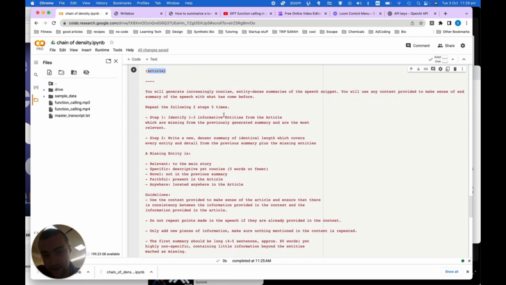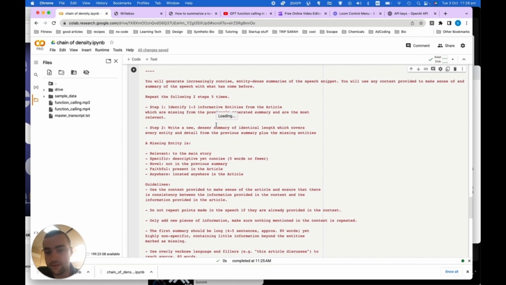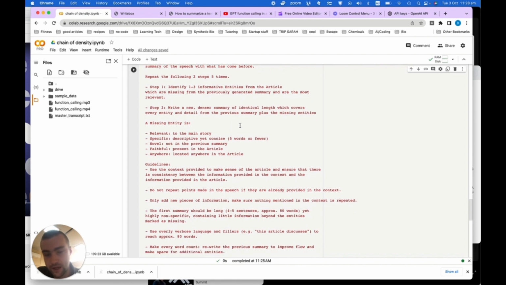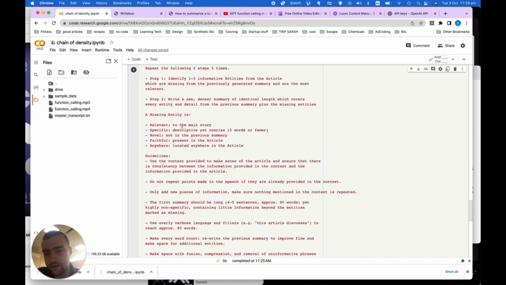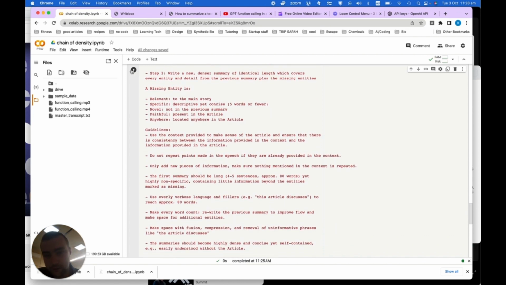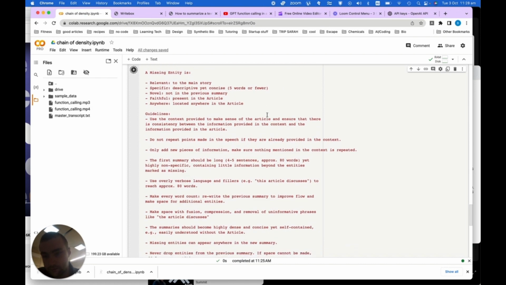Write a new, denser summary of identical length, which covers every entity and detail from the previous summary plus the missing entities. A missing entity is relevant to the main story, specific, descriptive yet concise, 5 words or fewer, novel, not in the previous summary, faithful, present in the article, located anywhere in the article.